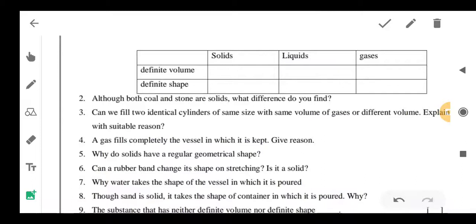Okay, so we go for the next question: although both coal and stones are solids, what difference do you find?